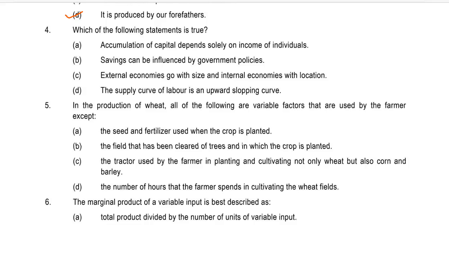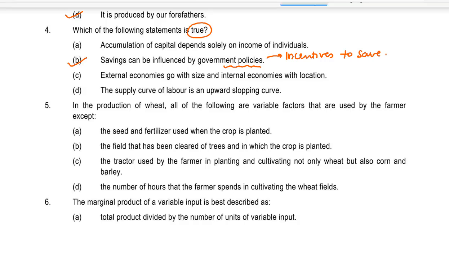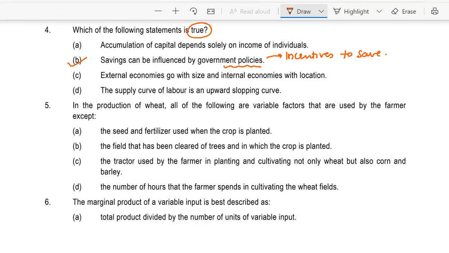Or D. The supply curve of labor is an upward sloping curve. The true statement is B. Savings can be influenced by government policies. So government gives several incentives to save, can give tax reductions, incentives in terms of taxes, etc.